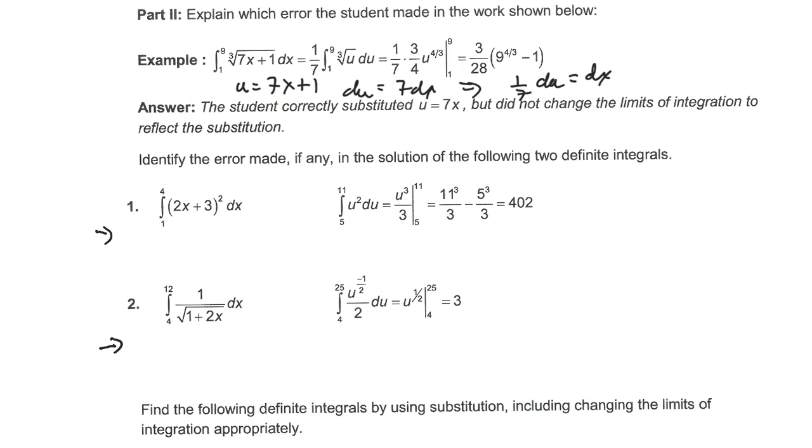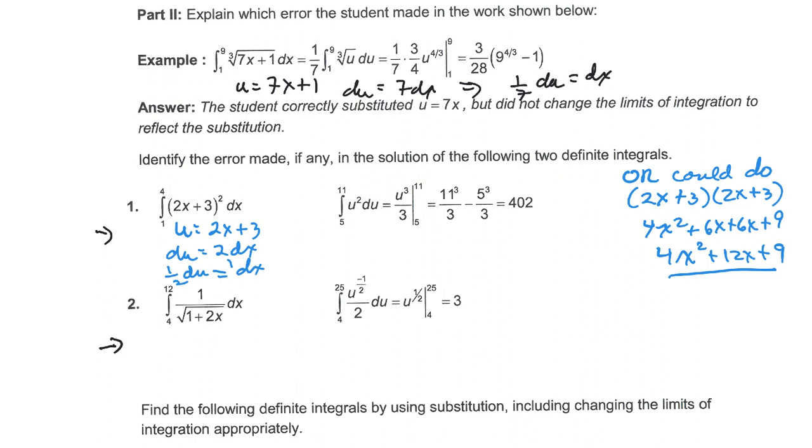So they made the correct substitution, but notice they forgot to substitute in the limits of integration here. They kept them as 9 and 1, and they just substituted in with a u. So the answer here is the student correctly substituted u equals 7x plus 1, but did not change the limits of integration to reflect the substitution. All right, why don't you spend a little bit of time before you go on, check with a neighbor maybe, to see what error, if any, the person made in this next one.